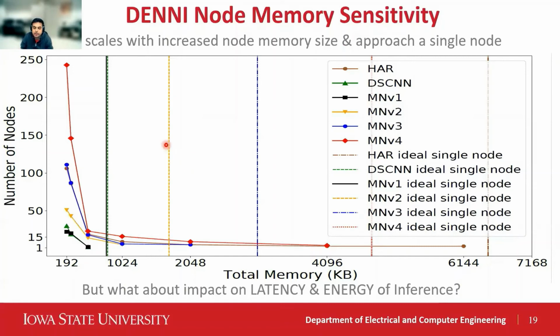Here we show the estimated minimum nodes on the y-axis, with increasing node memory size on the x-axis. The vertical lines of different colors indicate when a single node can fit the whole benchmark. As we can see, Denny continues to provide effective partitioning as the node memory size increases, and eventually the whole neural network tends to fit on a single node. Denny can also provide a solution even for a constant node size, although at a steep cost in node number.